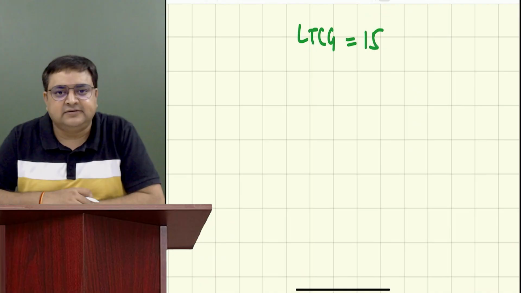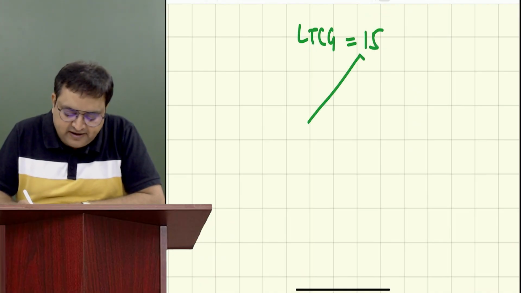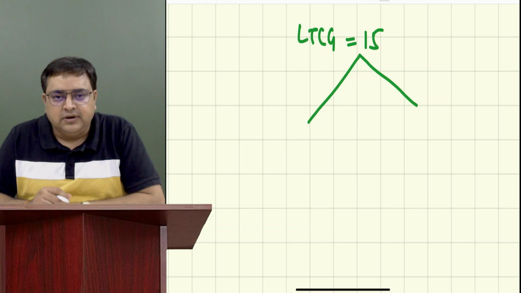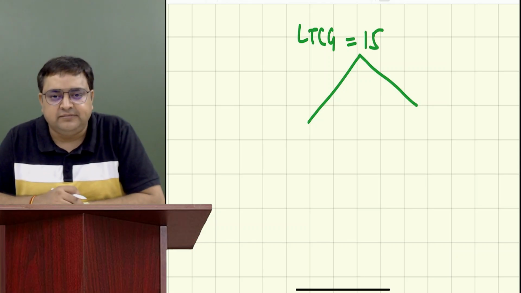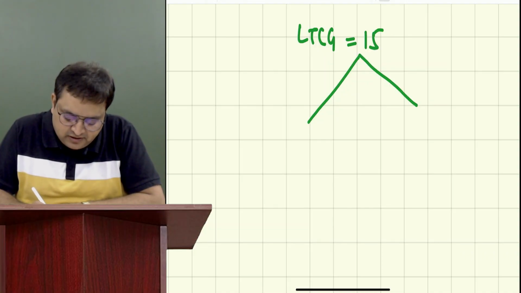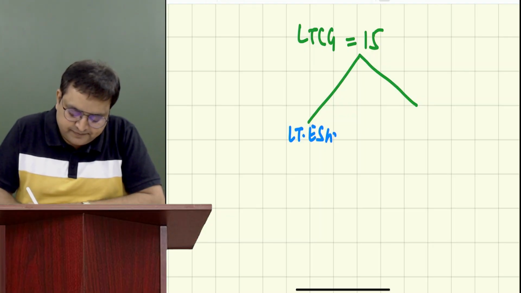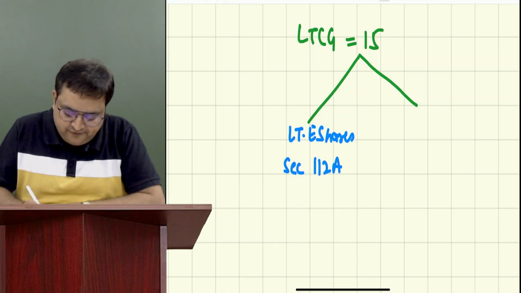Now, what I will do, I will bifurcate this. I will ask Lakshay whether you have sold equity shares also, long term. He said yes. How much profit has he made on long term equity shares? He has made a profit on long term equity shares, which is section 112A, of 5 lakh.